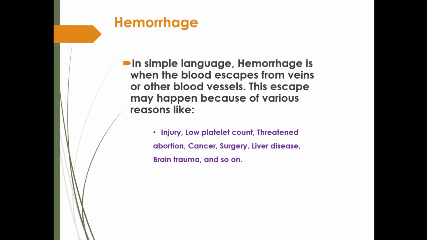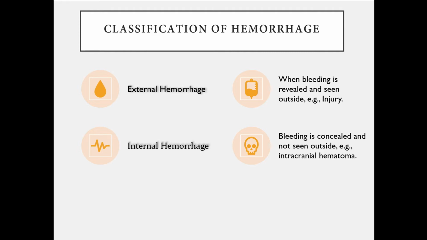The escape of the blood may happen because of various reasons such as injury, low platelet count, threatened abortion, cancer, surgery, any sort of liver disease, brain trauma, and so on. So there are several reasons for the hemorrhage. Broadly, we divide the hemorrhage into two types: external hemorrhage and internal hemorrhage.